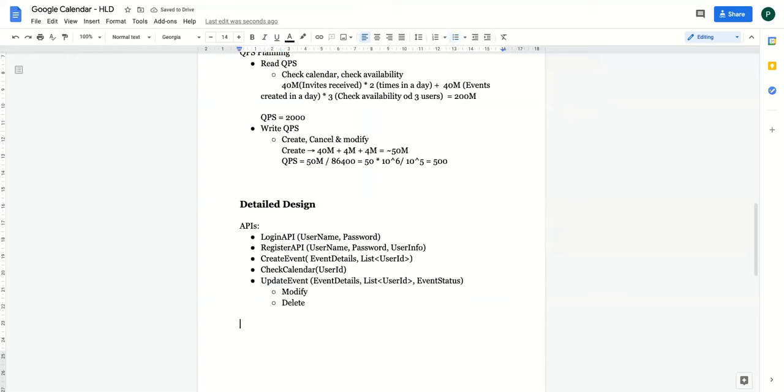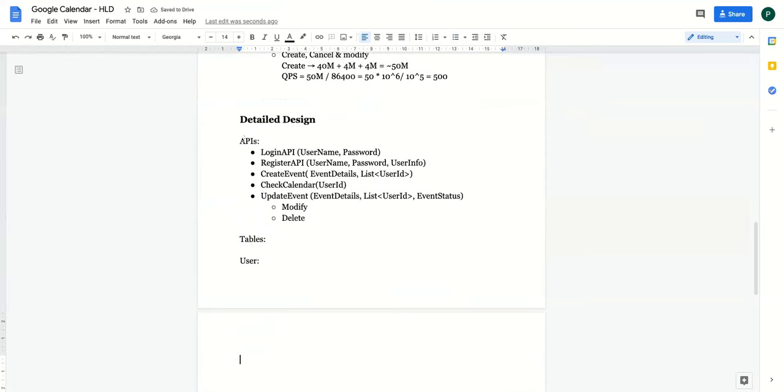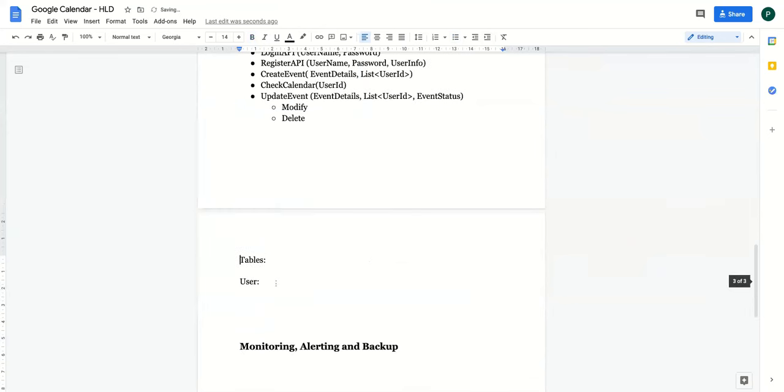Now let's talk about the tables which we need to store these details. So what are the tables we need? Definitely we need a user table, correct? In the user table, what all information do we need to store? Let's talk about the details of the tables. So let's go to the new page.